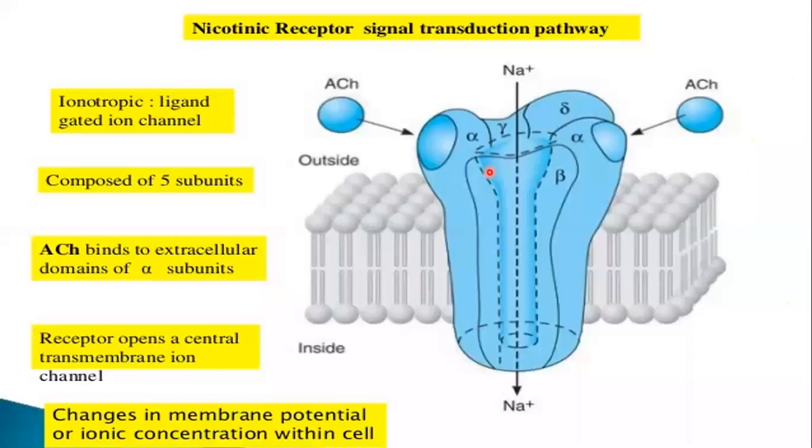Nicotinic receptor, right? Listen, you know that the receptors are made up of proteins, right? So the protein does have units. So the nicotinic receptor is made up of 5 different subunits, 5 units.